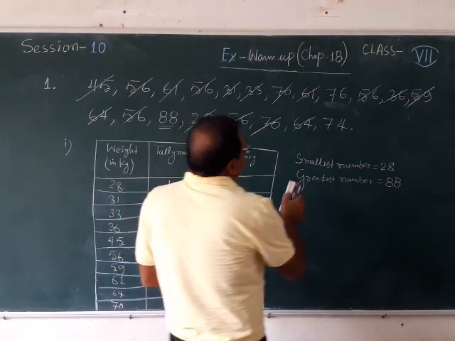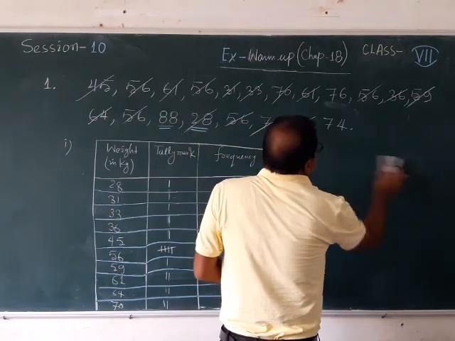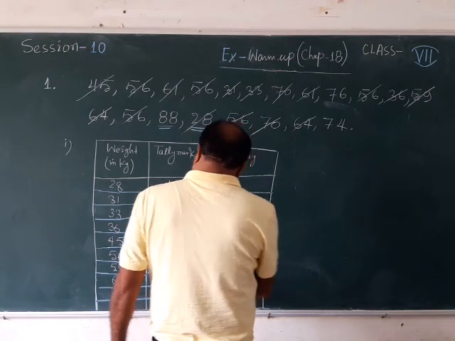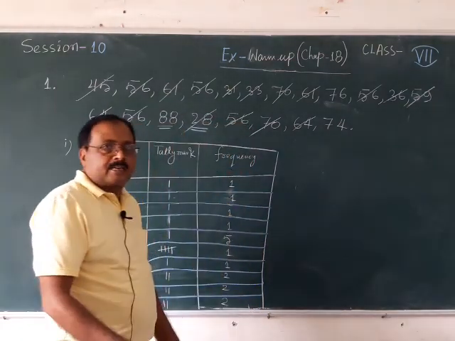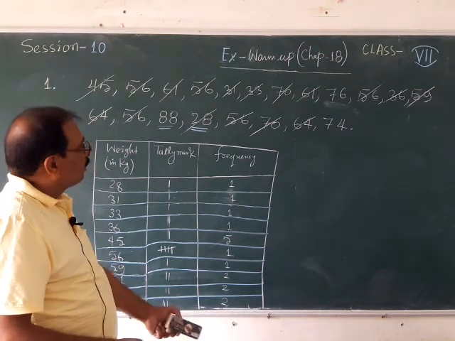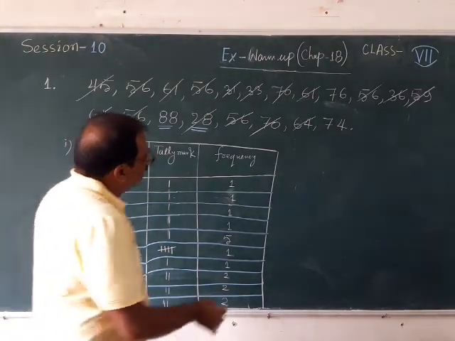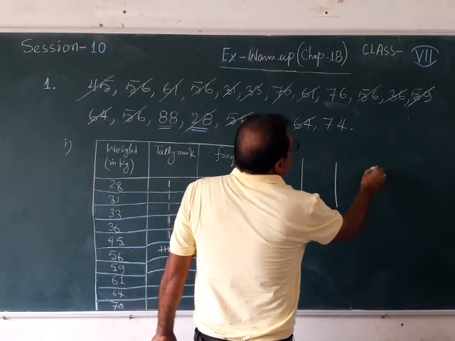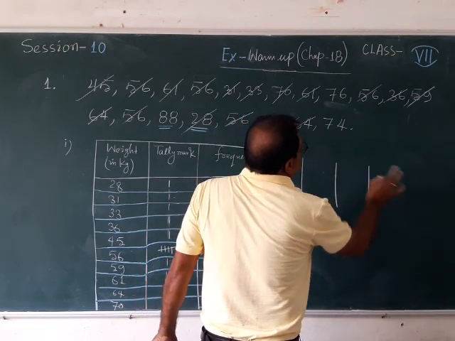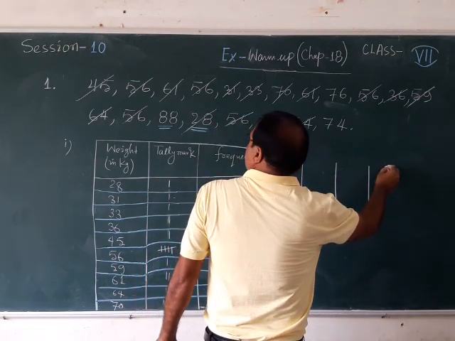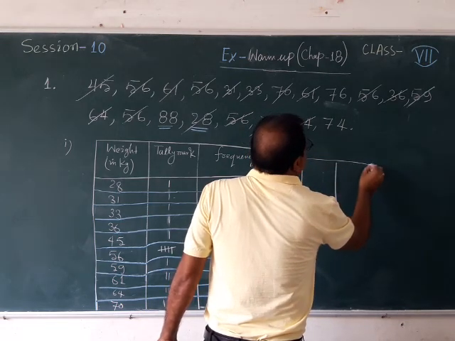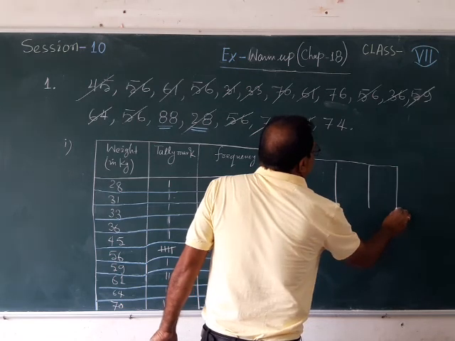Now after 70, a few more numbers we are having. So after 70 which number do we have? I am going to write it just down in your table. You will be making the table in such a way that you can write all the numbers together, but here I am having no space, so I am writing the numbers after 70 there and their tally marks I am going to arrange here itself. So 3 tables I have taken and I am inserting the numbers over there itself.